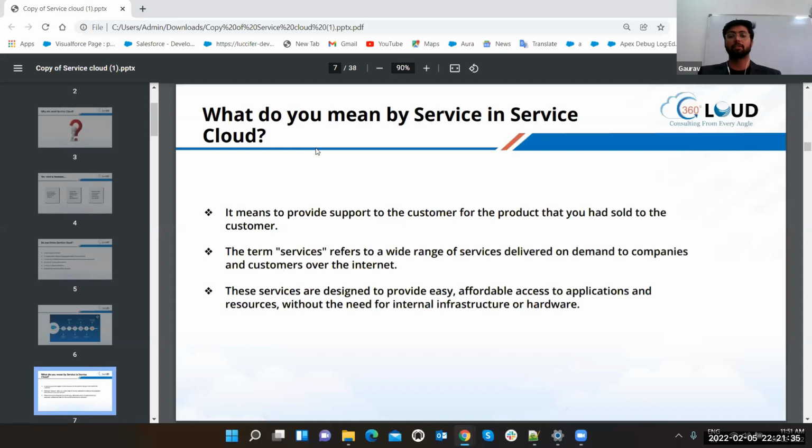What do you mean by service in Service Cloud? As we have already discussed, it means to provide support to the customer for the product that you have sold to the customer. The term services refers to a wide range of services delivered on demand to companies and customers over the internet. These services are designed to provide easy, affordable access to applications and resources without the need for internal infrastructure or hardware.